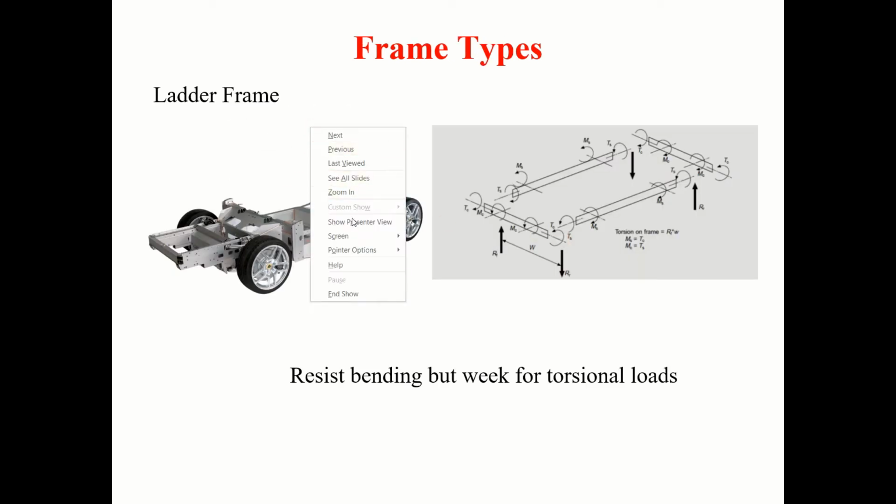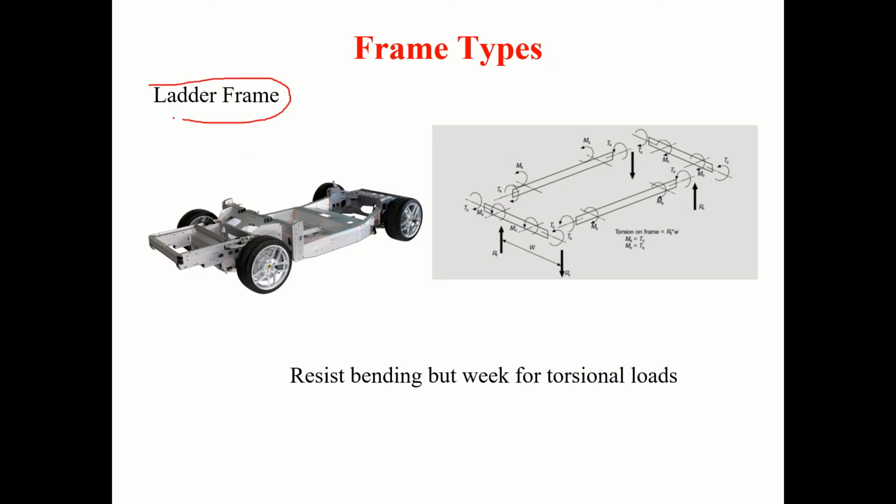First, let us discuss different types of frames that we use in vehicles. One is called ladder frame. It is like a ladder, so we call this a ladder frame.